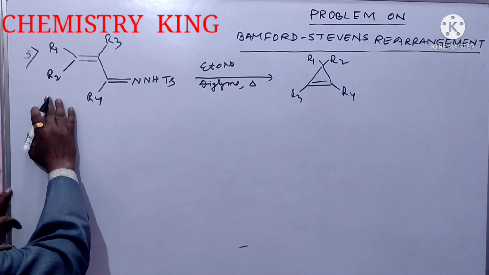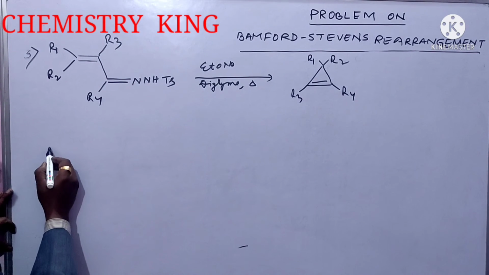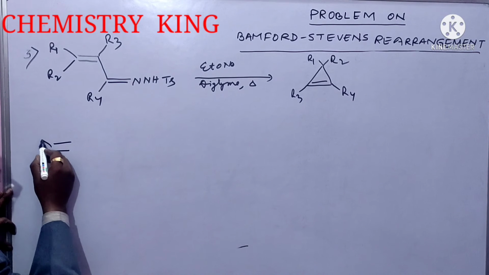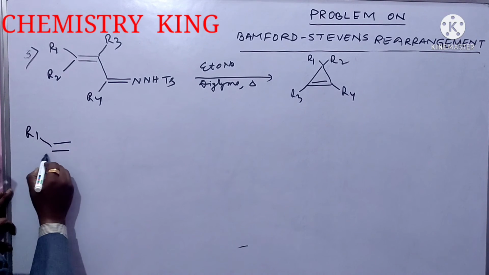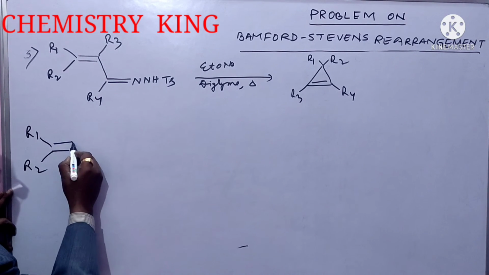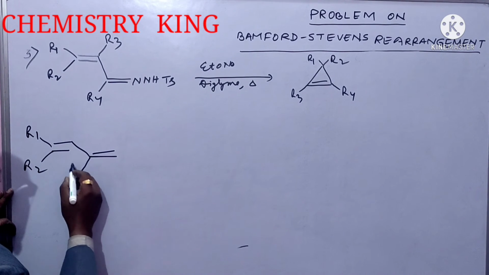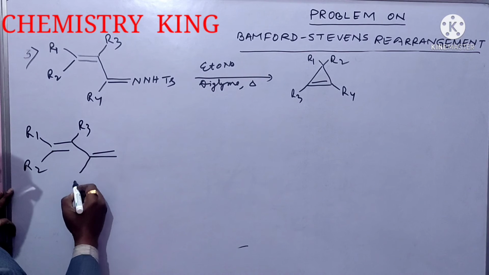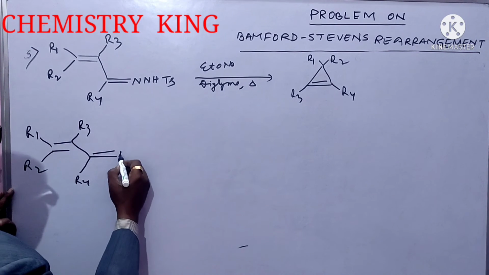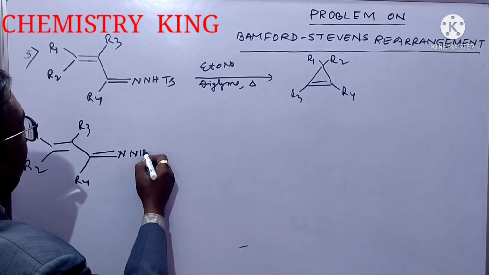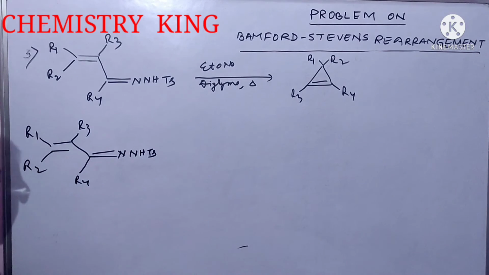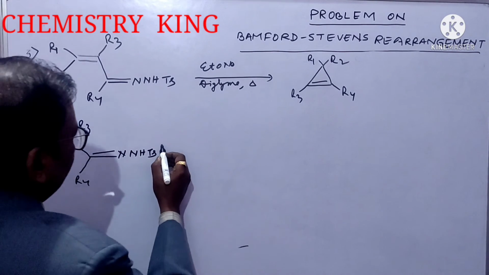First of all, we write this reactant. Okay, this R1, R2. Okay, and this. Here it is R3 and it is R4. N double bond N NHTs. It is tosyl hydrazone.